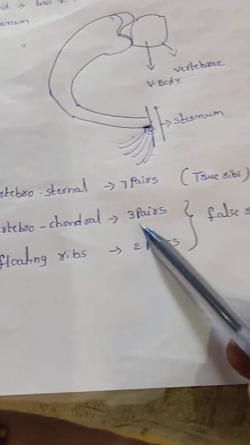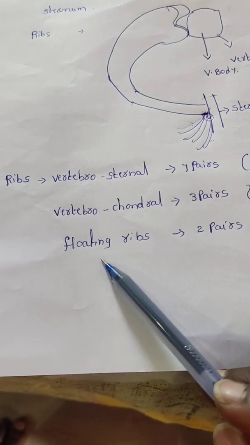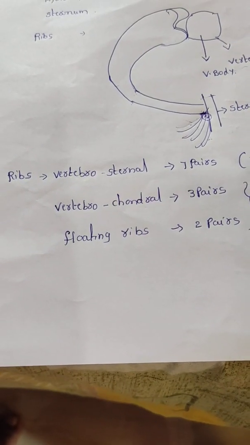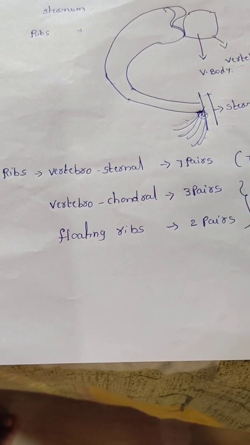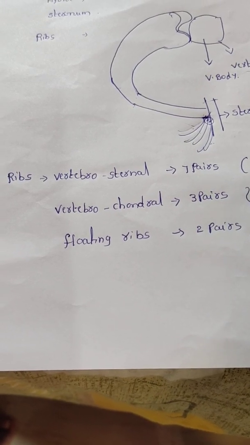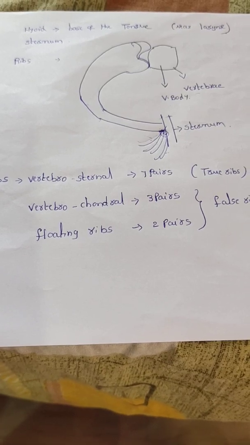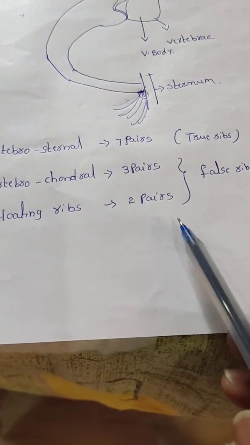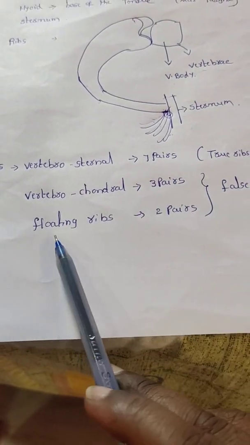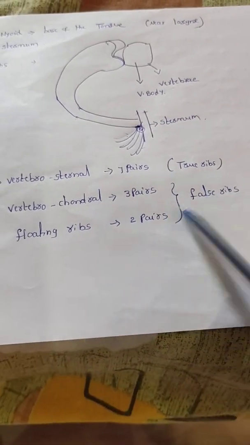How many pairs? 3 pairs. And then floating ribs: they are not able to articulate with either the sternum or the vertebrae. You can observe in the downside they are not able to articulate. How many ribs? 2 pairs. That's why vertebrochondral and floating ribs, both are called false ribs.